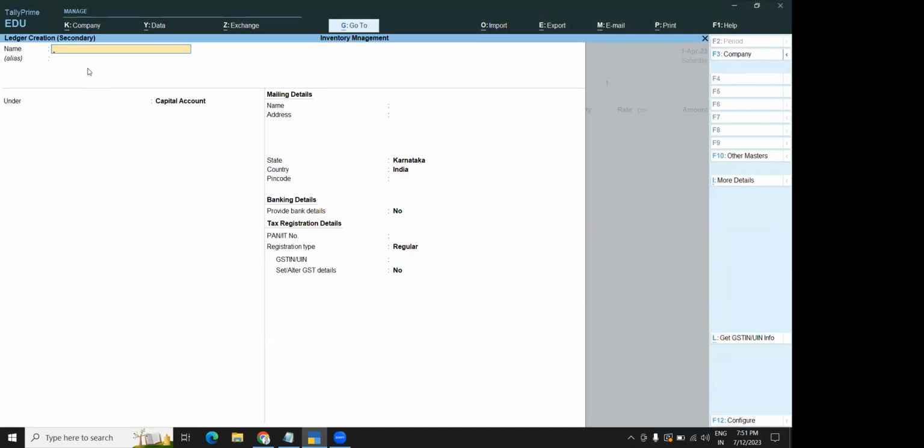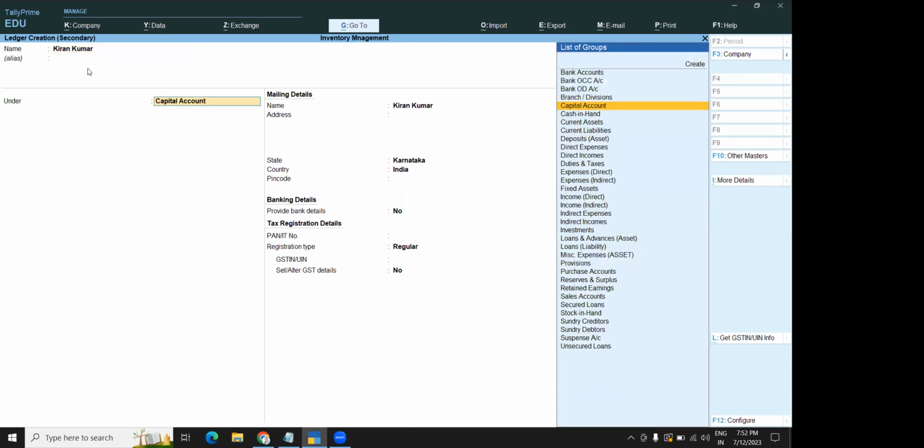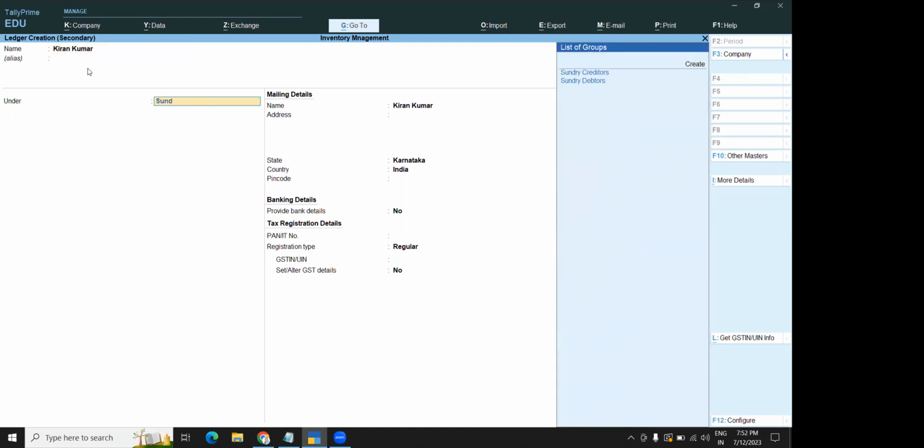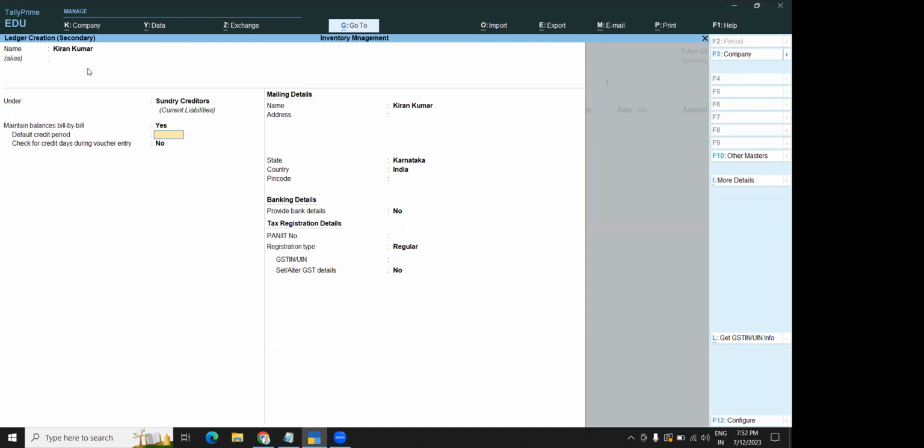So create a party account name. I'm taking a party account name, and here I'm taking this party account under sundry creditors. Here you can also mention the address, everything.